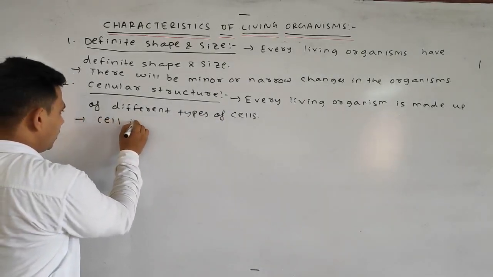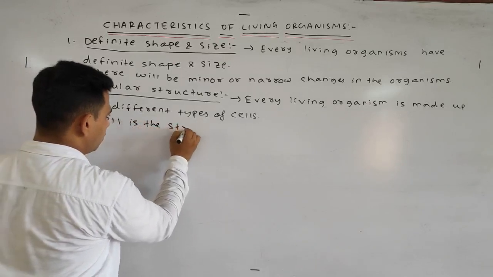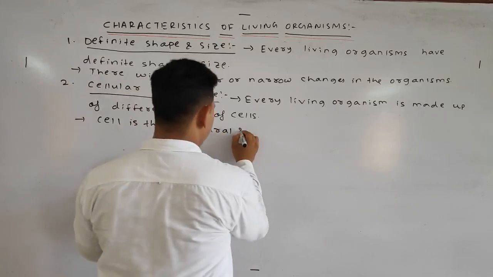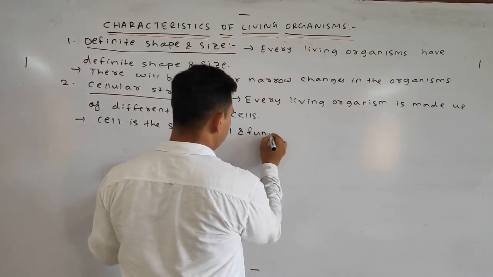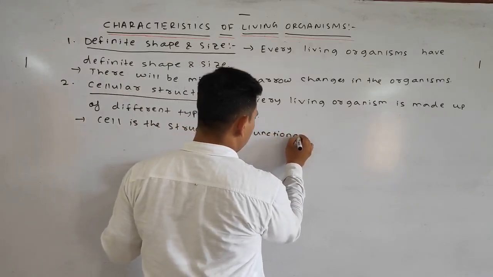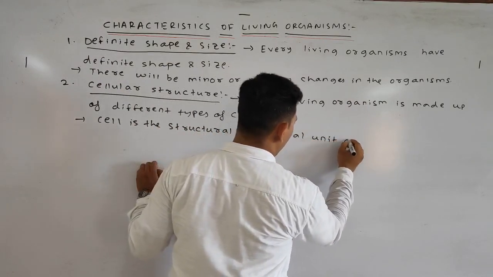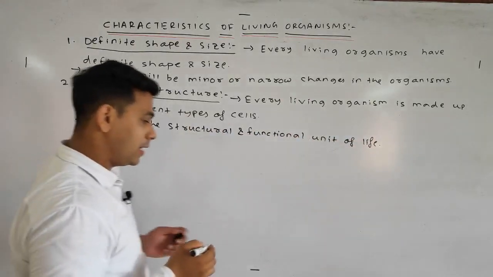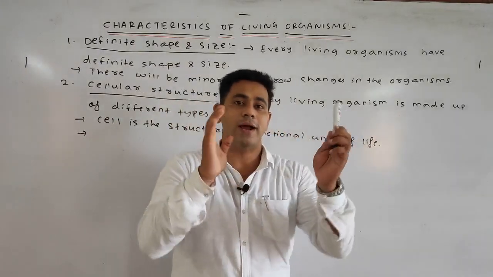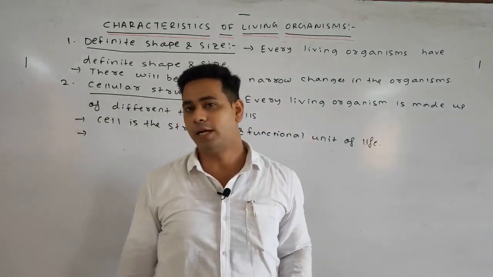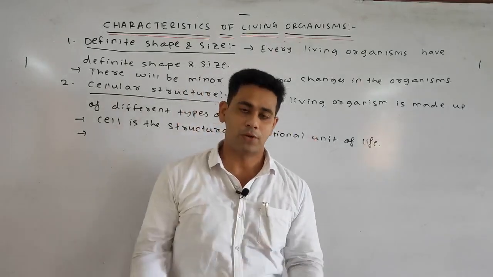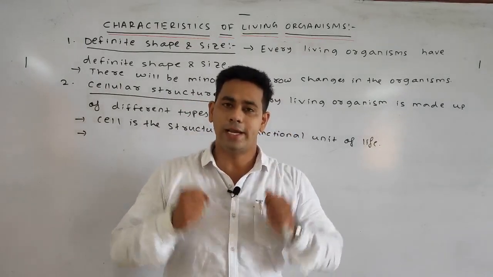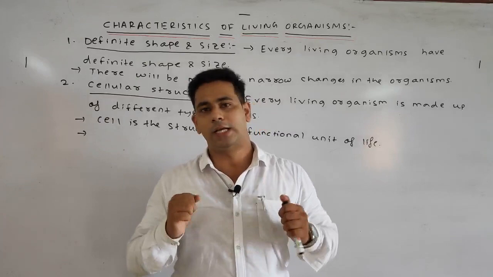Cell is the structural and functional unit of life. Means cell is the thing in which all the vital activities are conducted. Means cell consists of cytoplasm, nucleus, or we can say various cell organelles in which various vital activity which is necessary for our body takes place.